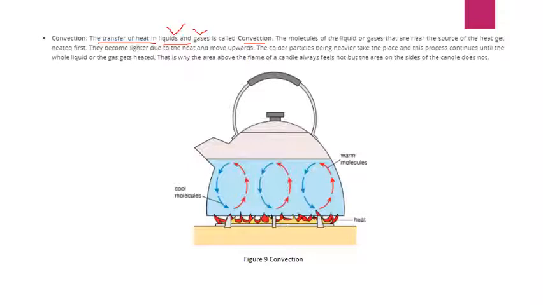The part which is nearer to the flame gets heated up and rises up. Can you see this one? The heated water is rising up, and the cooler water from the surrounding takes the place from where the hot water has gone. In a similar way, you can see here also the hot water has gone up and the cold water is taking its place. Here also the hot water is going up and the cold water is taking its place. So this is how the whole water gets heated up. This process is called the convection process.